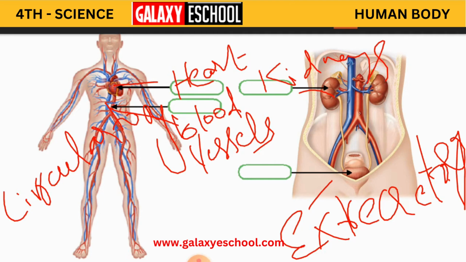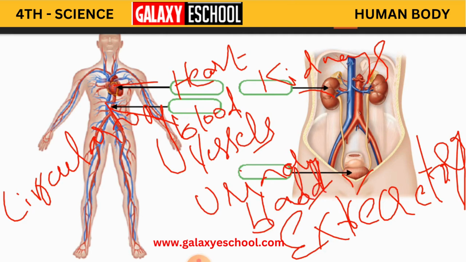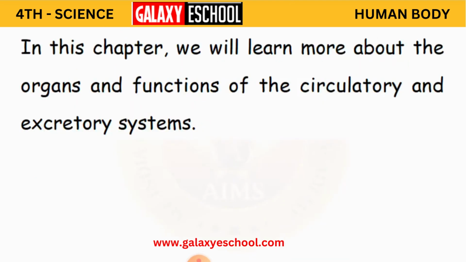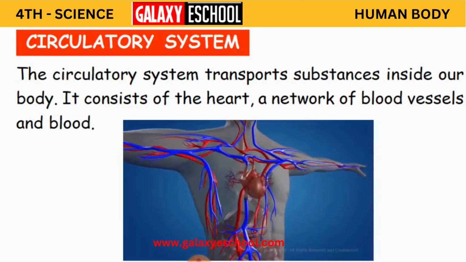And this one at the bottom, you can see, is the urinary bladder. Okay children, so this is just an introduction for you. We are going to learn in detail about all this. In this chapter we will learn more about the organs and functions of the circulatory and excretory systems.